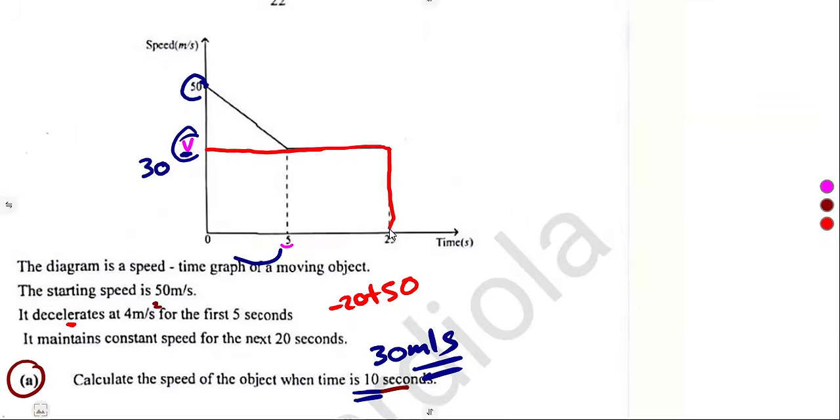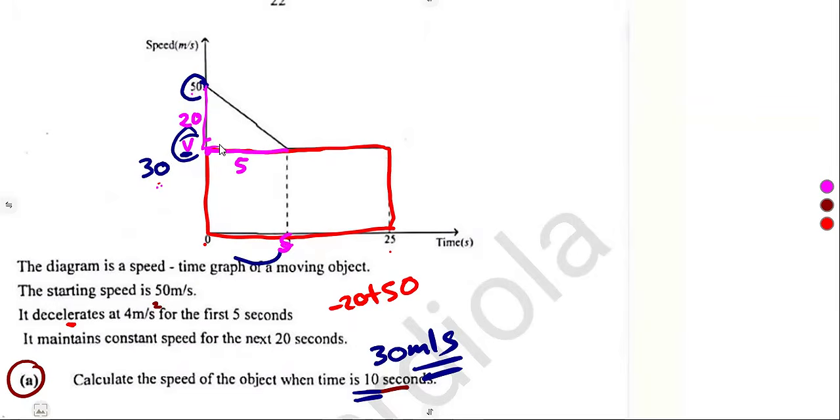I'm going to take this rectangle, which is from 0 to 25 and from 0 to 30. Then the triangle there on top goes from 0 to here. It's 5, remember. From 30 to 50, that's 50 minus 30, which is 20.